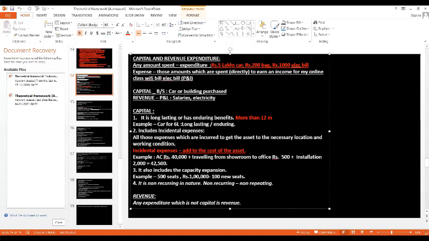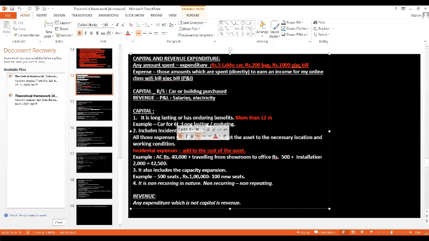Yes, ma'am. Very good. So this is what incidental expenses are. I repeat once again, all those expenses which are incurred, meaning spent, to get the asset to the necessary location and working condition, like traveling expenses and installation expenses, are incidental expenses. You have to professionally give this explanation: all those expenses which are incurred to get the asset to the necessary location and working condition.